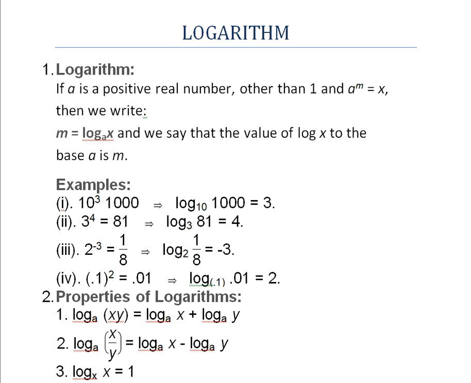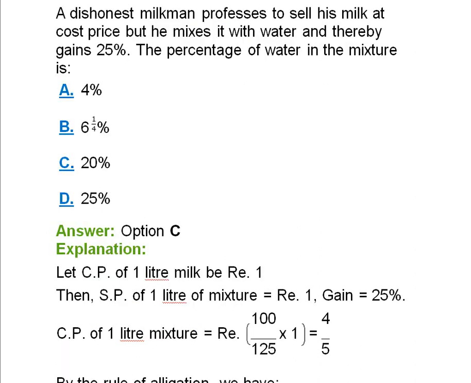Before moving on to the concept of logarithm, we will solve the homework problem first, which was given in alligation and mixture part 2, and after that we will see logarithm. A dishonest milkman professes to sell his milk at cost price, but he mixes it with water and thereby gains 25%. The percent of water in the mixture is.